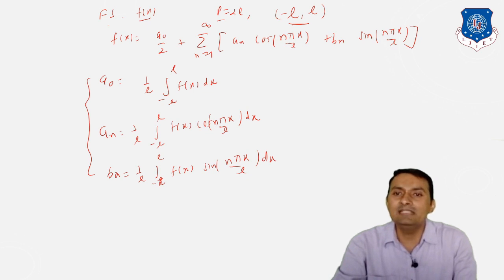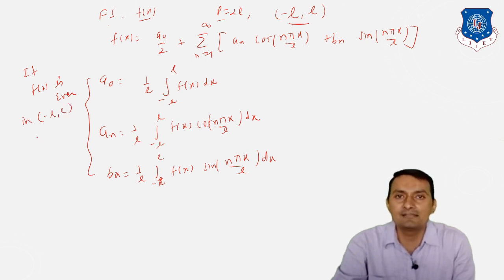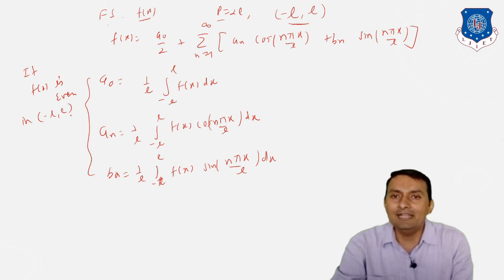But if I assume that the function f of x is even in the interval minus L to plus L, what can we say about the Fourier series? Already we have discussed all these things, but based on that we can determine the half range Fourier cosine and sine series. Suppose that the function is even. In that case, a0 can be written as 2 divided by L, integration 0 to L f of x dx.